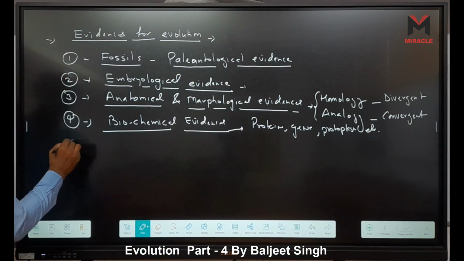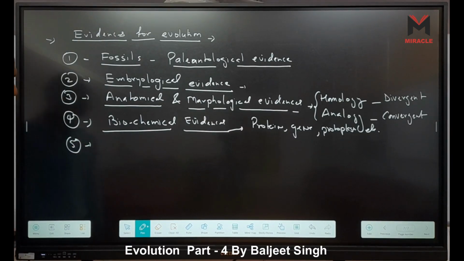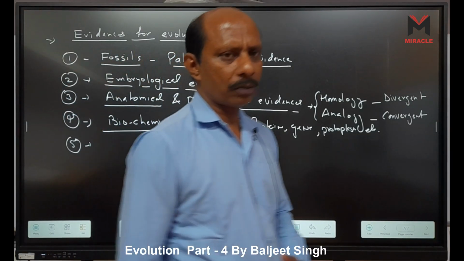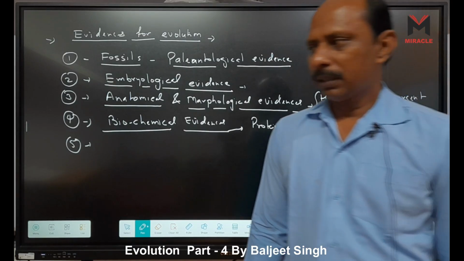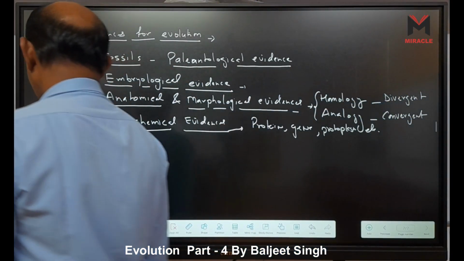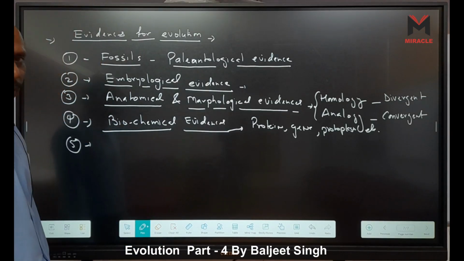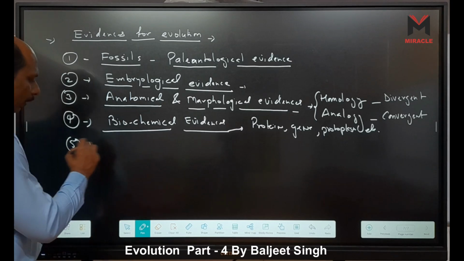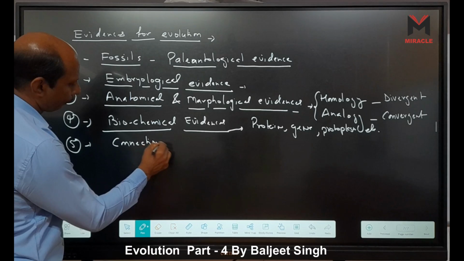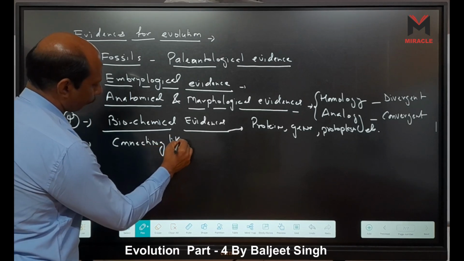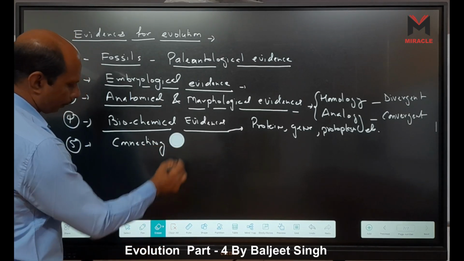Fifth, after that, natural selection and anthropological evolution are given in our NCERT. But some other evidences are also there, which I think are not given in our NCERT, though sometimes they are asked. So first we can say connecting link.